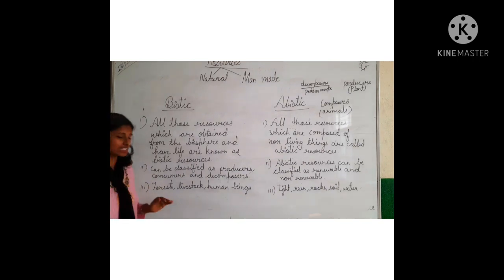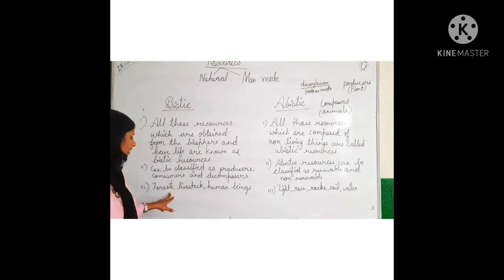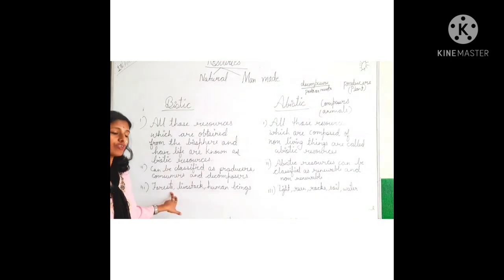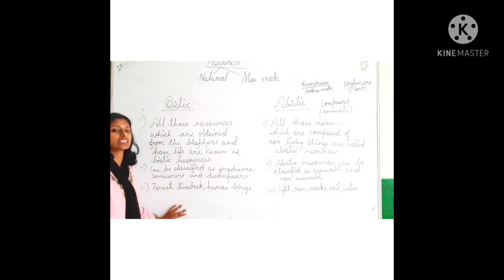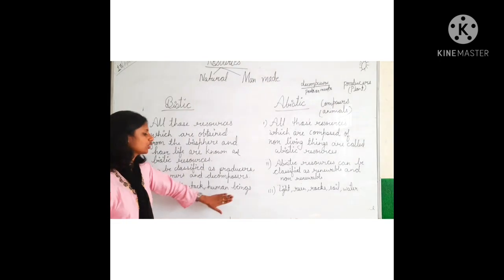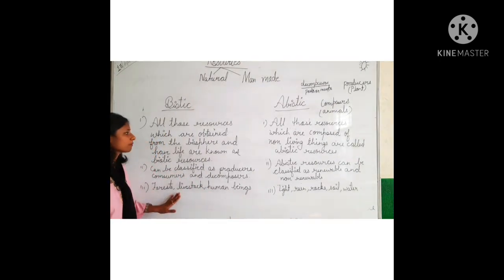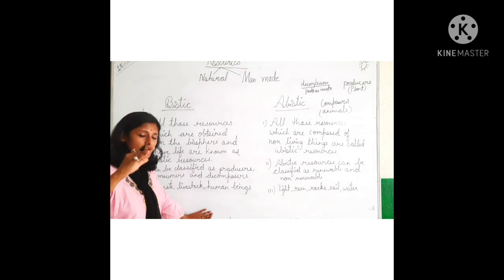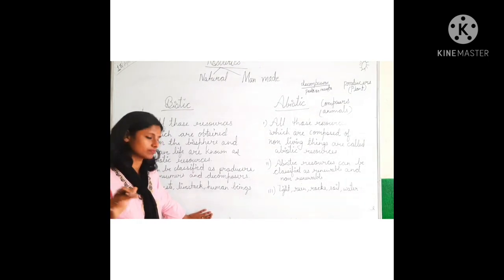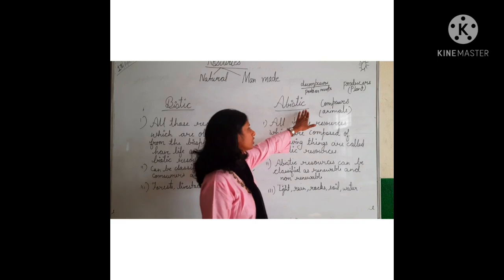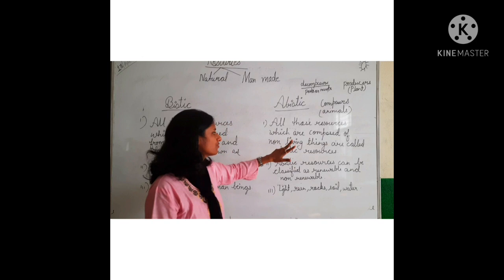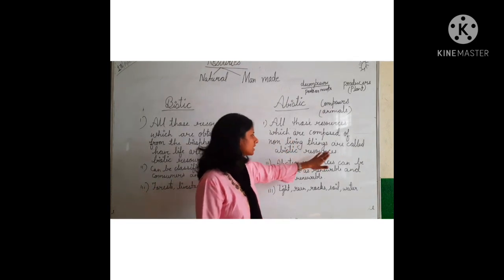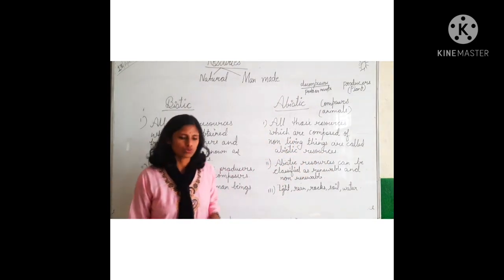What are examples of these biotic resources? Forest, if we use the forest in a proper, balanced way. Livestock and human beings all have their time period to live. Then we will talk about abiotic resources. All those resources which are composed of non-living things are called abiotic resources.